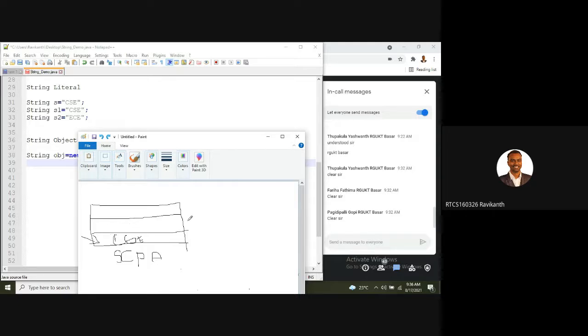What's going to happen here? It is not going to be stored in the string constant pool area, right? Where will it be stored? It will be stored in heap memory. So now we have created obj, where this obj is referring to CSE.